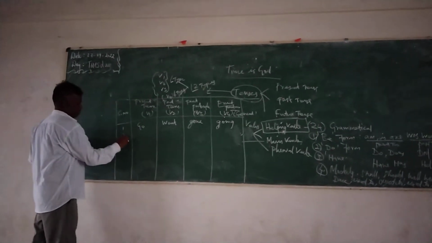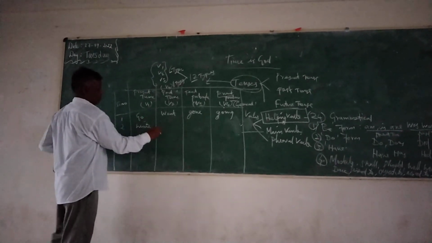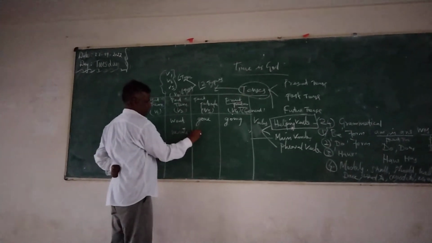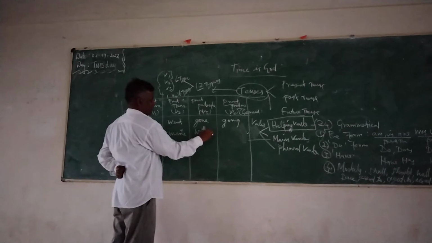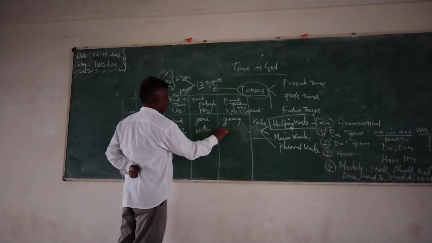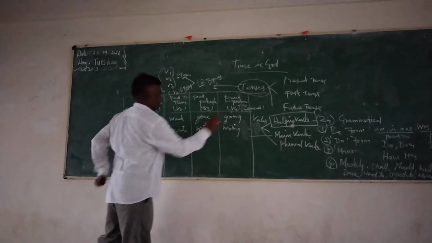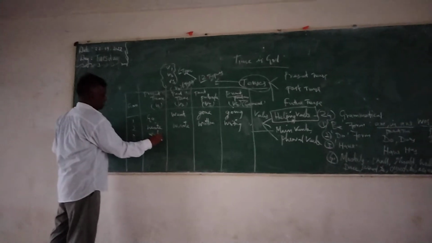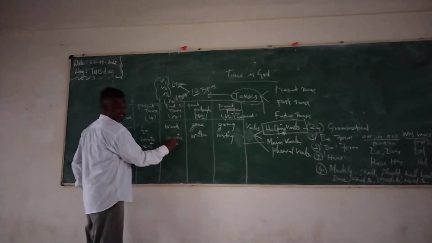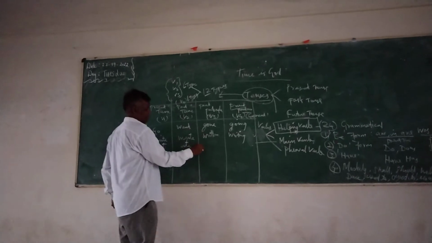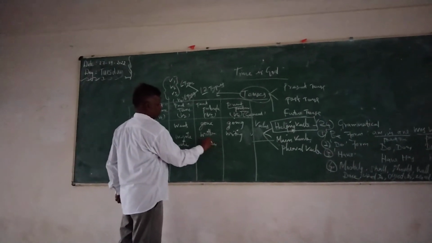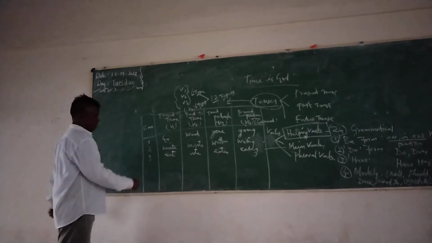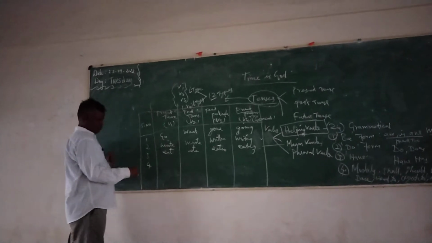For example, second verb, write. The past tense is wrote. And the past participle, written. And the present participle, writing. Like this, eat. What is the past tense of eat? Ate. And the past participle? Eaten. And the present participle, eating. Like this we have to keep in our mind.